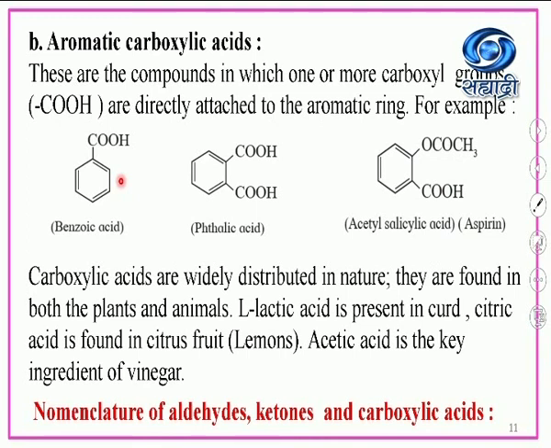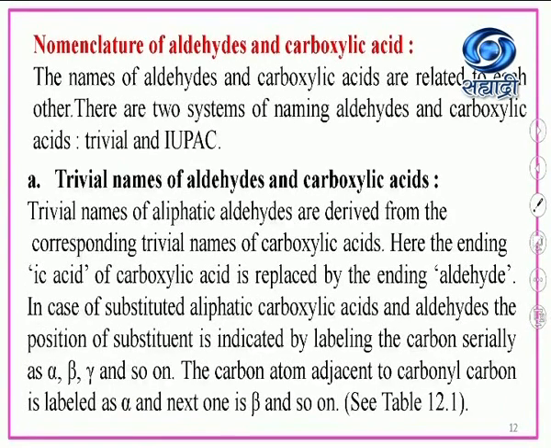After that we are going to see the nomenclature of aldehydes, ketones and carboxylic acids. Nomenclature of aldehydes and carboxylic acids: the names of aldehydes and carboxylic acids are related to each other. There are two systems of naming aldehydes and carboxylic acids, the trivial and IUPAC. Trivial, that is common name, and IUPAC name, that is International Union of Pure and Applied Chemistry. This is the system.